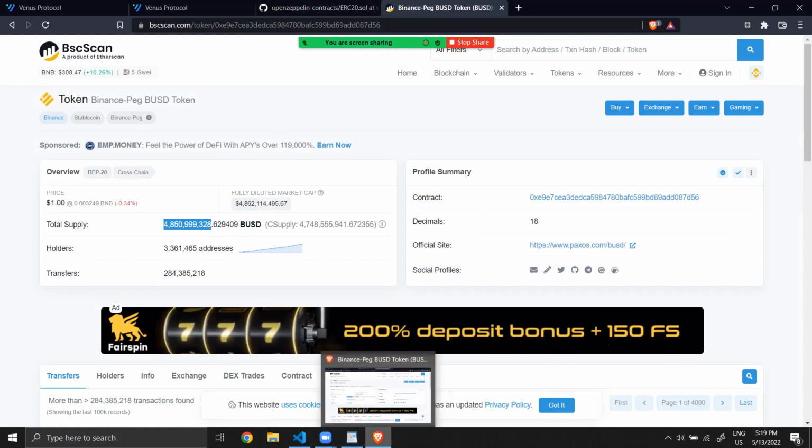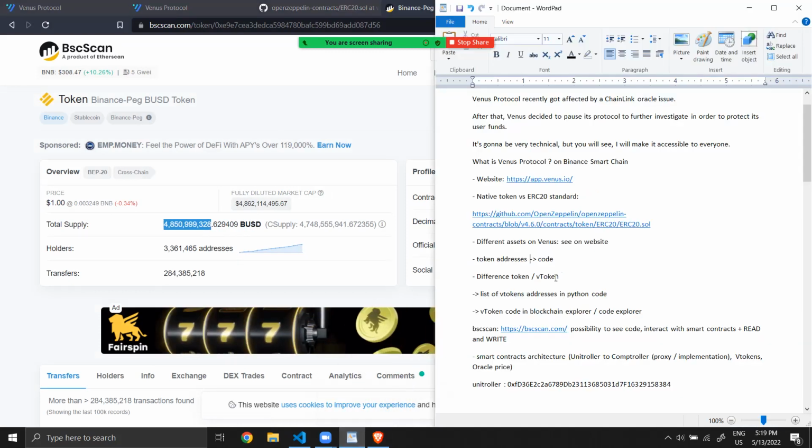Now, Venus has two different kinds of token. First, like BUSD, is a normal ERC20 token, and then there is a wrapped version of that token that will represent a proof that you deposited a given amount of token on Venus.